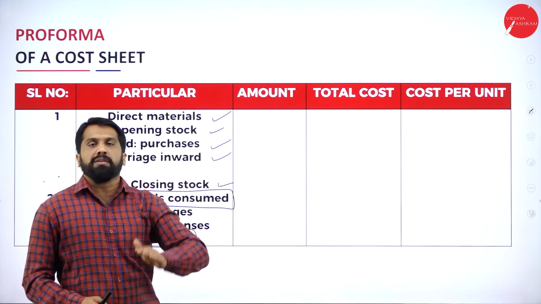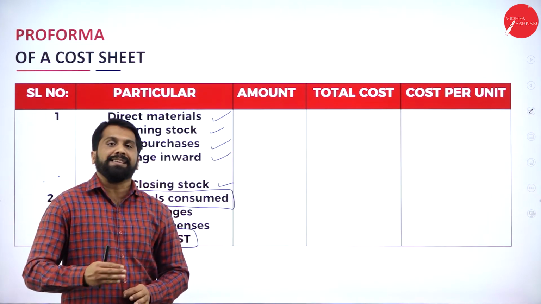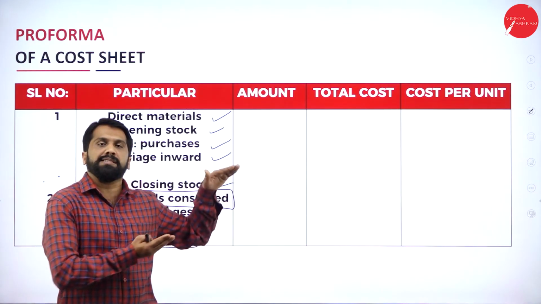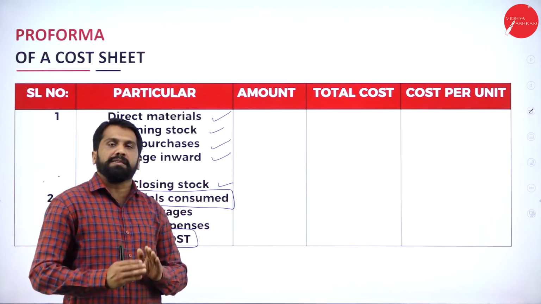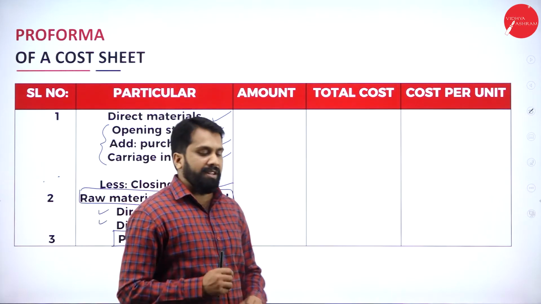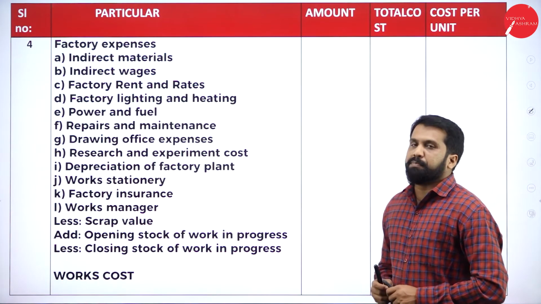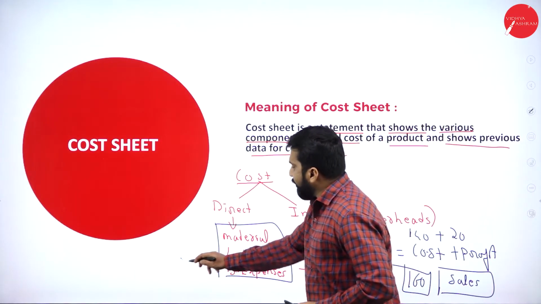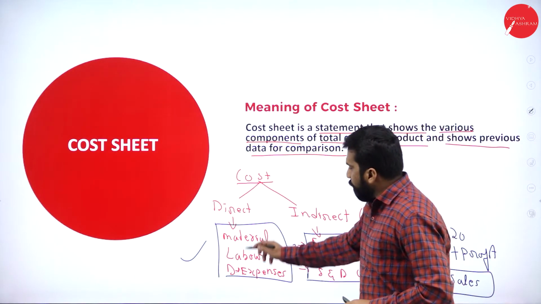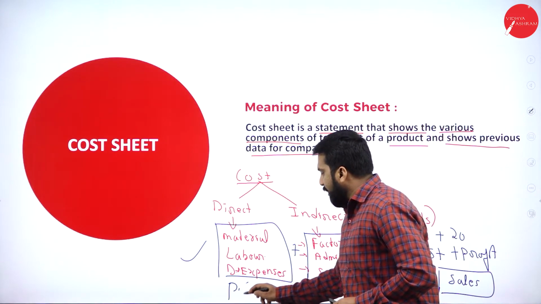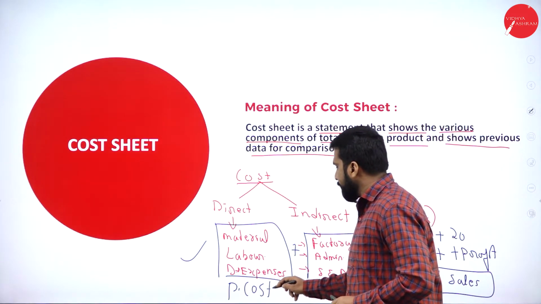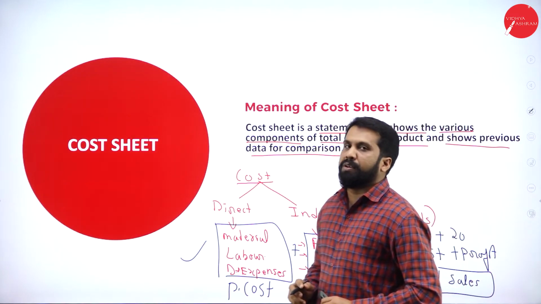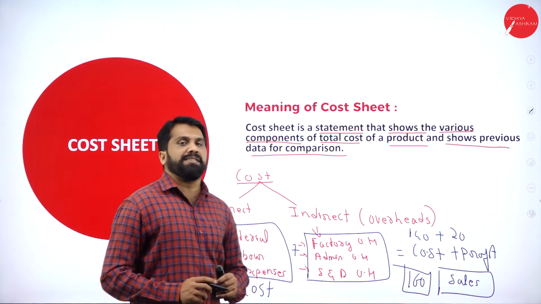Remember, the whole cost sheet you cannot learn at a time. You have to break it like this and you have to learn. This is the first part. We'll do the continuation. The second part we will go. Factory expenses. I'll go back to your theory part. As I told you, your direct is over. Total of all this we call as prime cost. Clear?